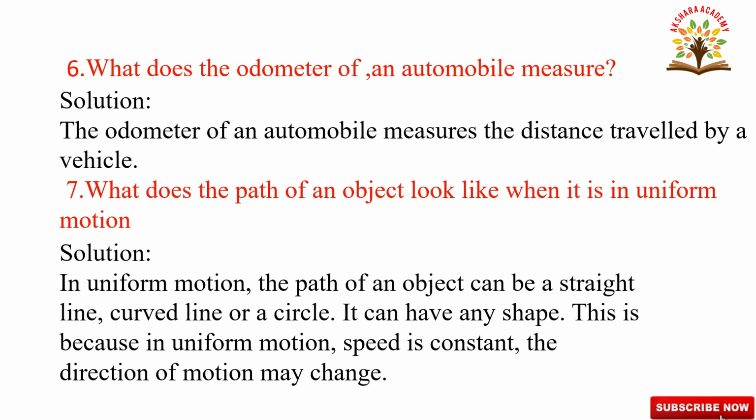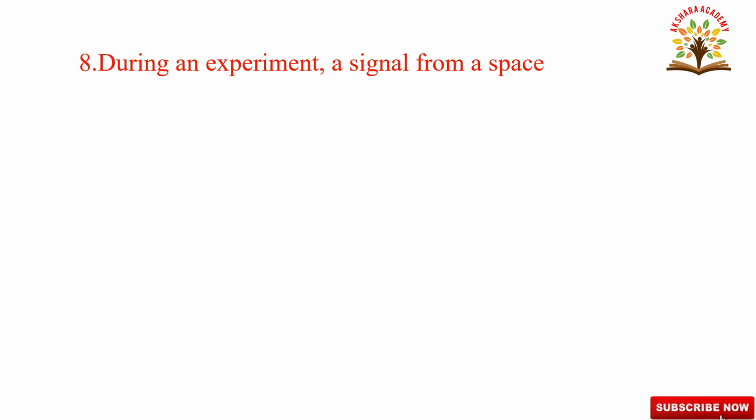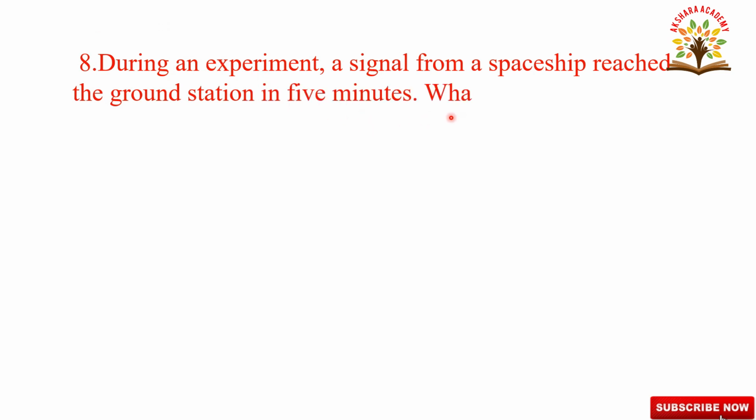Let us go for the next question. Eighth question. During an experiment, a signal from a spaceship reached the ground station in 5 minutes.